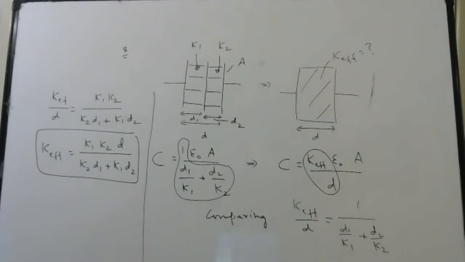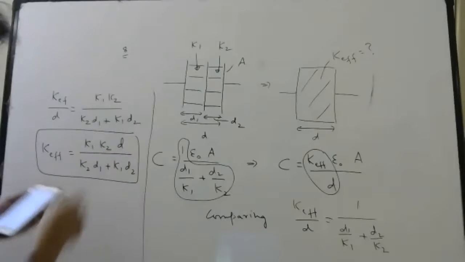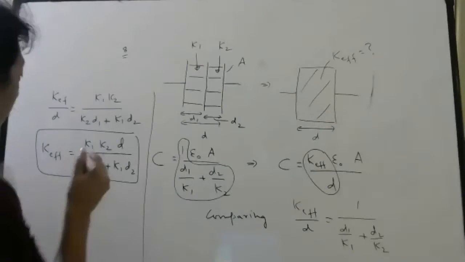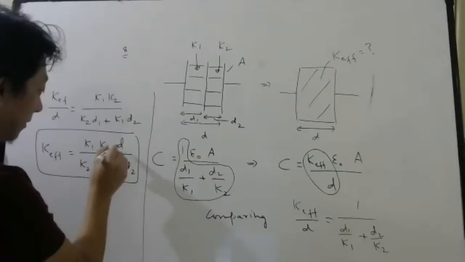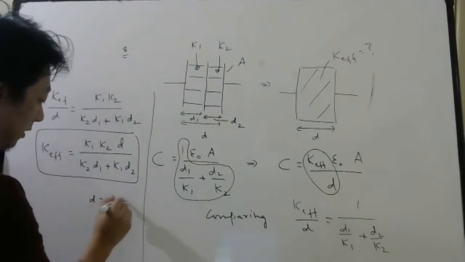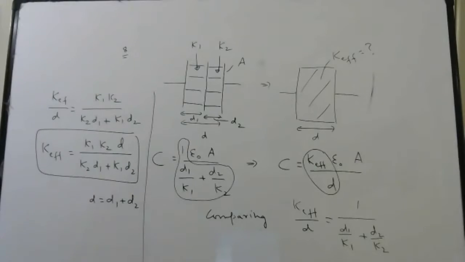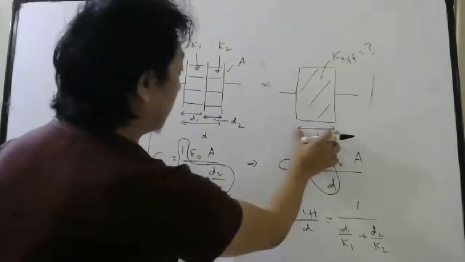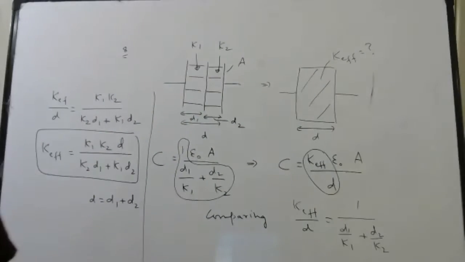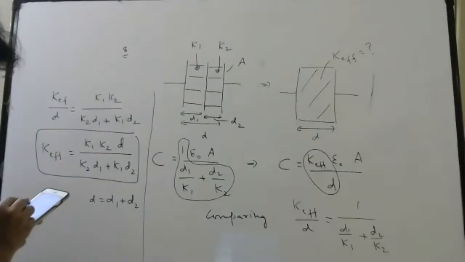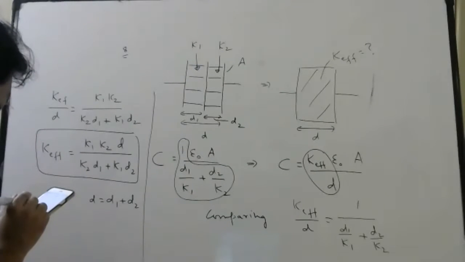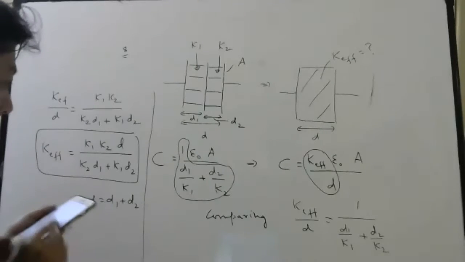Which option is it? K1, K2. This D is nothing but D1 plus D2. So once you cross multiply, this D I can write as D1 plus D2 also. Yes or no? This D is nothing but D1 plus D2. So in place of D, if you write D1 plus D2, which option will be correct? K1, D1. None of the options are matching. What happened?